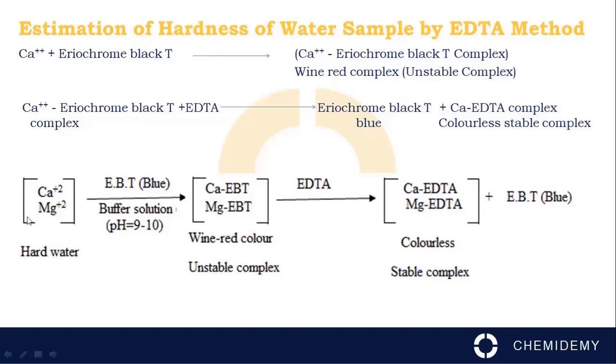So hard water having hardness producing metal ions reacts with EBT indicator in the presence of buffer solution to form the metal-EBT complex, a wine red unstable complex. Titrated against EDTA, it forms the metal-EDTA complex, a colorless stable complex, and EBT gives its blue color.